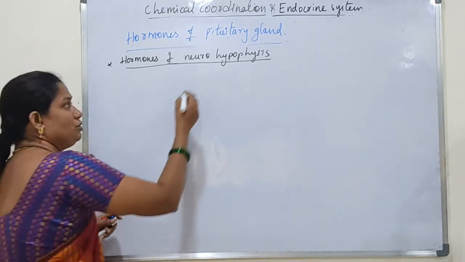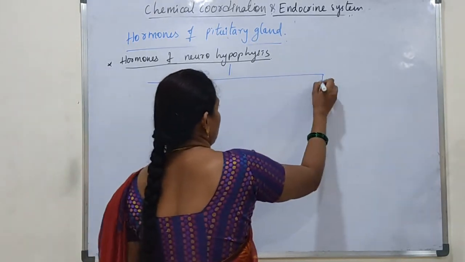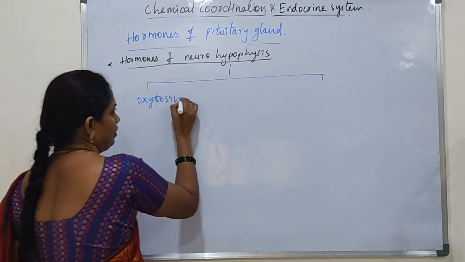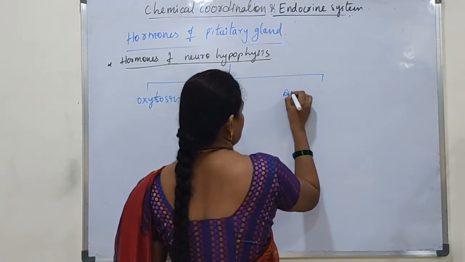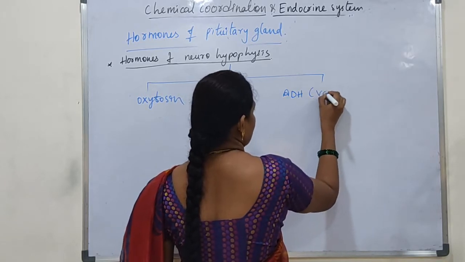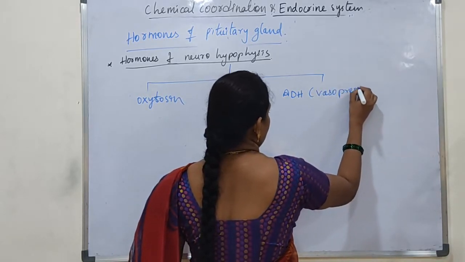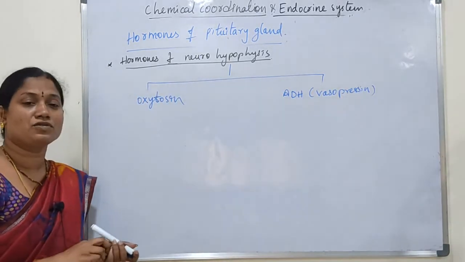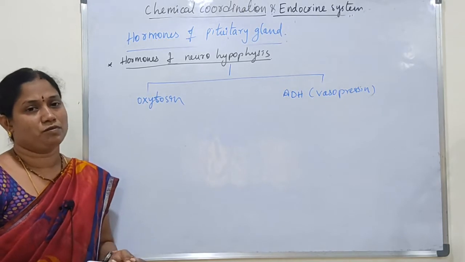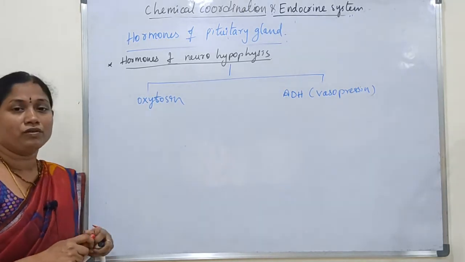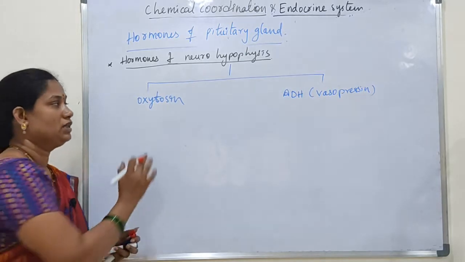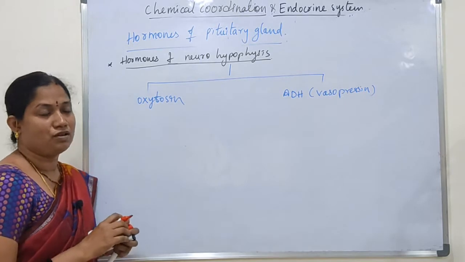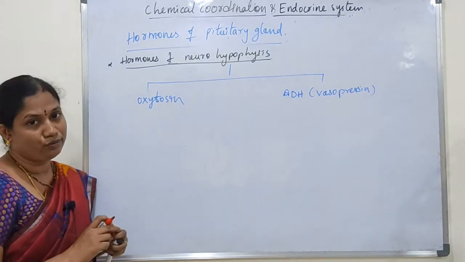Okay, so neurohypophysis can release 2 hormones. They are, first one, oxytocin. Second one is ADH, also called vasopressin. Okay, so ADH and oxytocin, both hormones are released from the posterior pituitary gland. One point we have to remember here: actually these two hormones are secreted by hypothalamus. So that's why these hormones are called neurohormones.